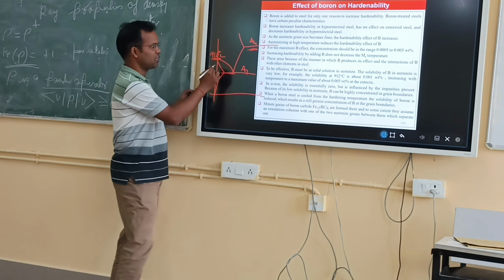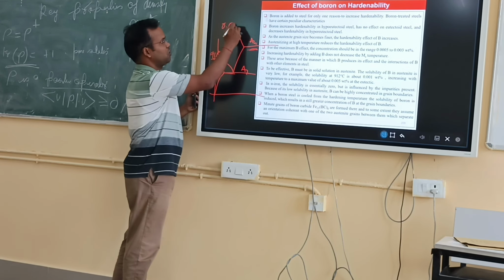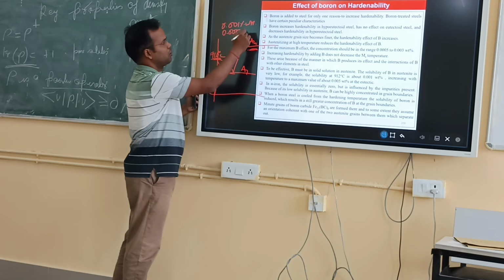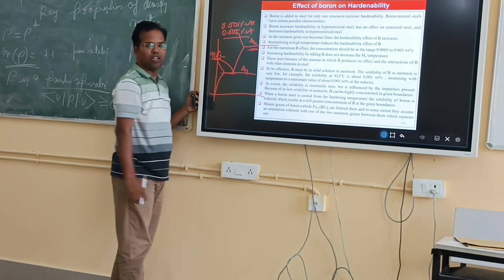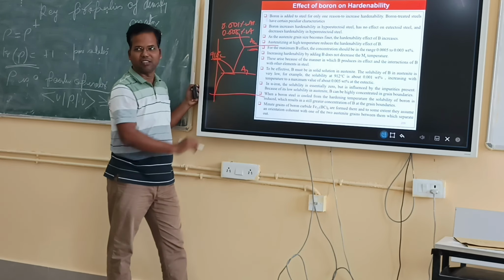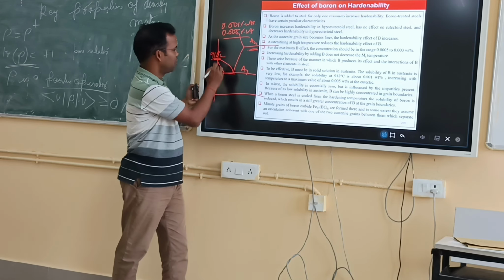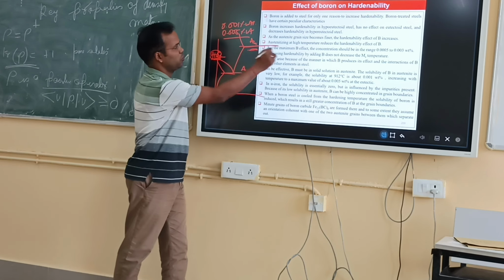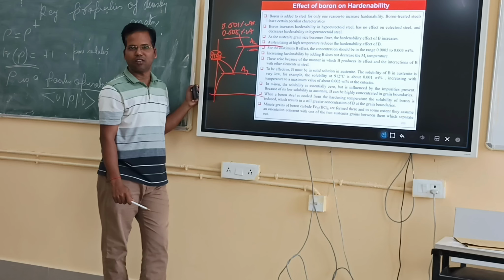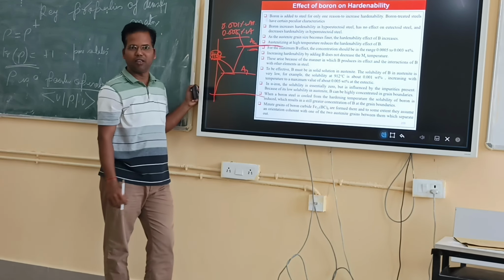As the temperature increases, the solubility increases, but from only about 0.001 to 0.005 weight percent, which is very low. There is no significant increase, but you can see the temperature effect. From 910 degrees Celsius it can go up to the eutectic temperature, around 1150 degrees Celsius.